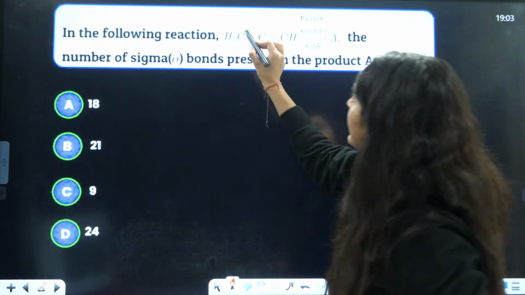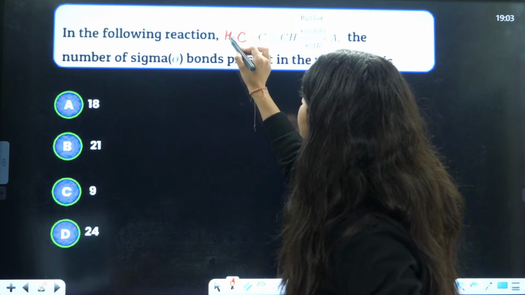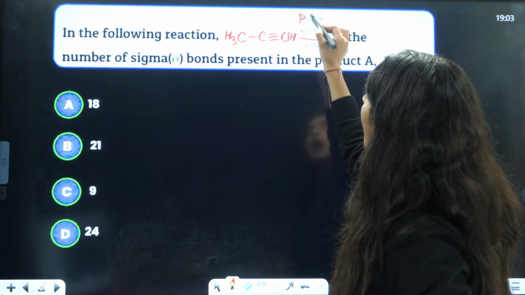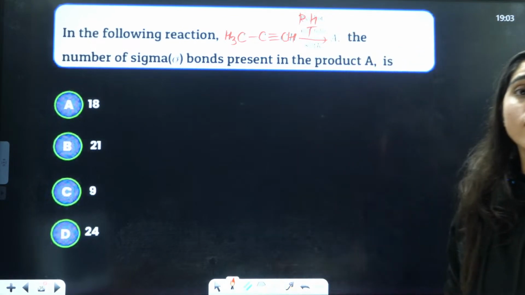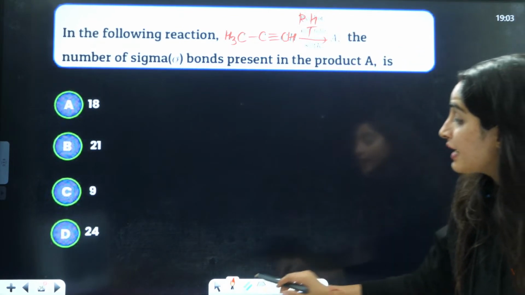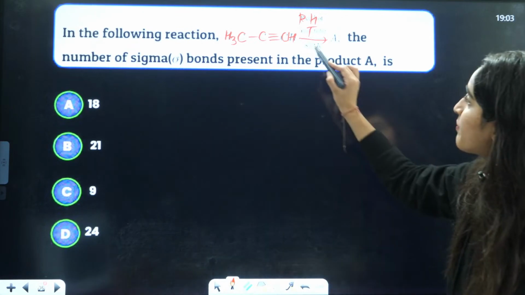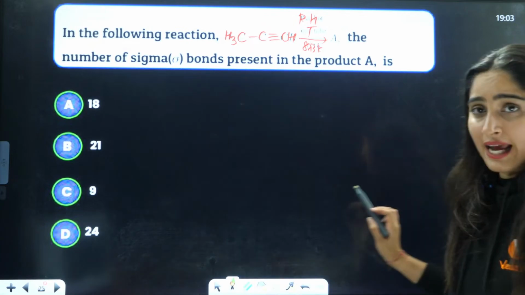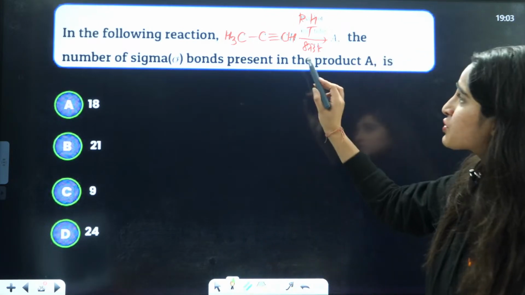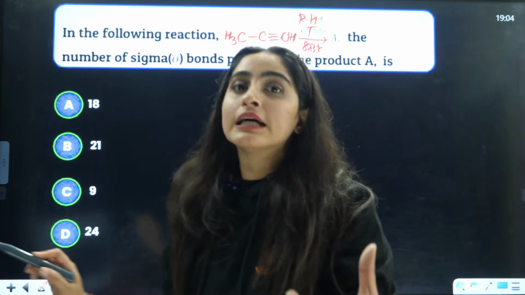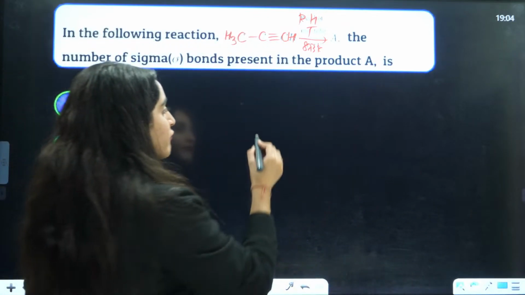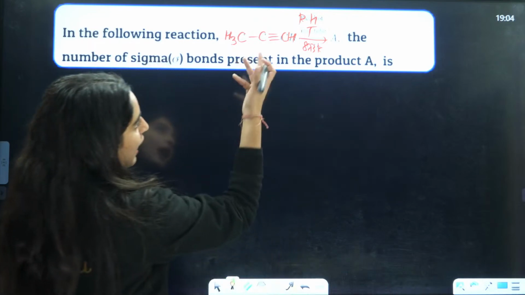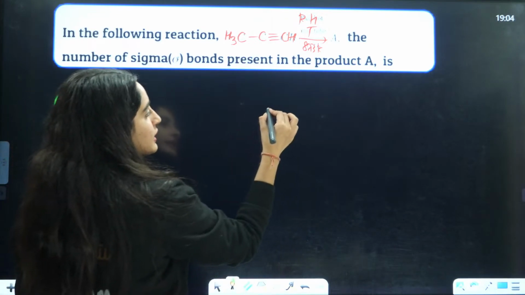Now you have CH3. Firstly, let me draw it here. CH3, C triple bond CH, and this is RHT, red hot iron tube. At such a high temperature, that is 873 Kelvin, it is going to do aromatization. We know that if you had ethyne, then benzene will be formed. But if you have propyne, then which will be formed?